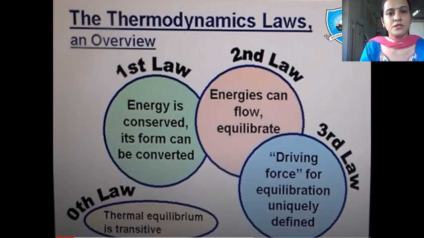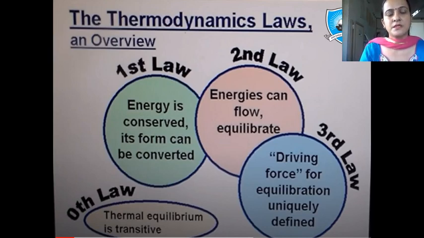So there are a few laws: the first law of thermodynamics, the second law, the third law, and the zeroth law. The zeroth law is one in which thermal equilibrium is transitive. It means equilibrium can be considered easily from reactant to product and from product to reactant. The first law of thermodynamics says that the total amount of heat energy remains constant, or that one form can be converted into another and we can make exchanges easily, but the total amount of energy remains conserved.